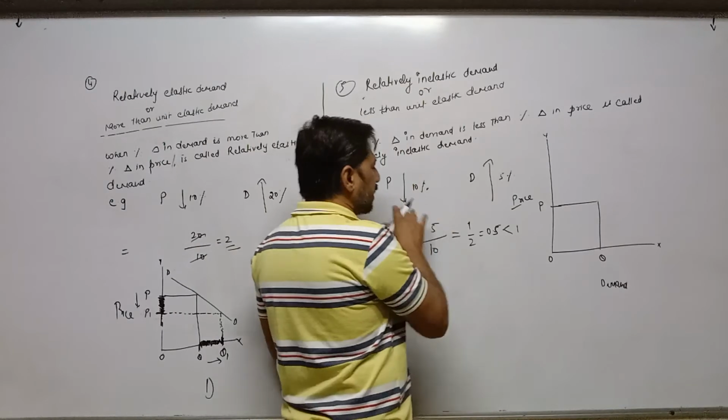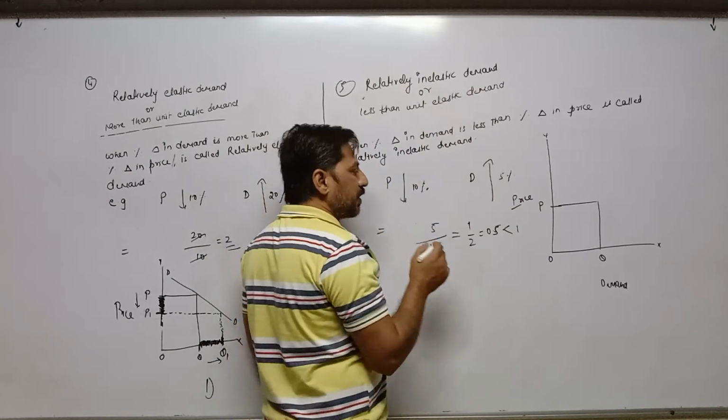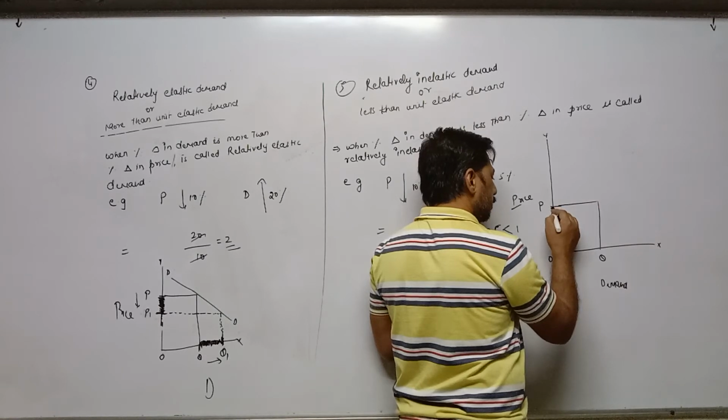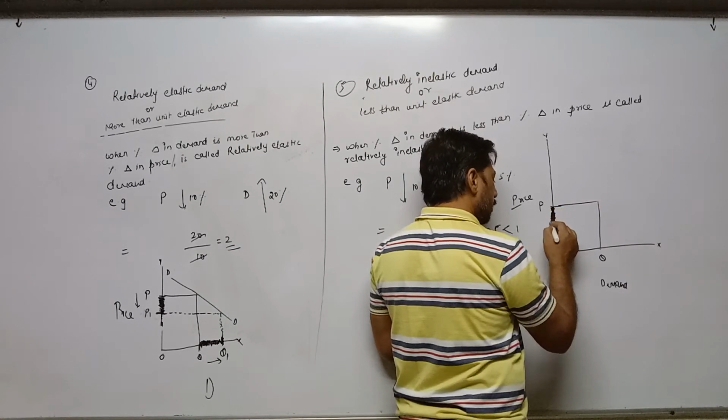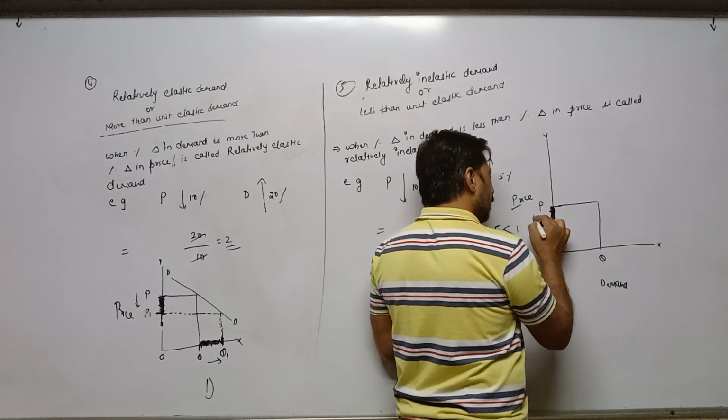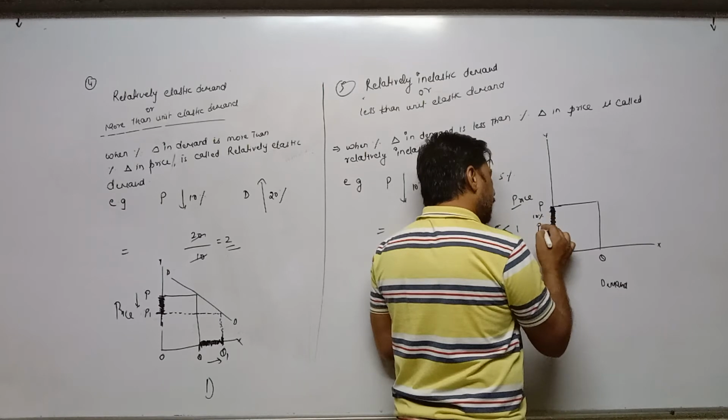According to our example, price decreases by 10%. This is 10% and becomes P1.